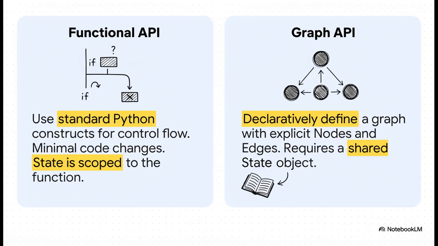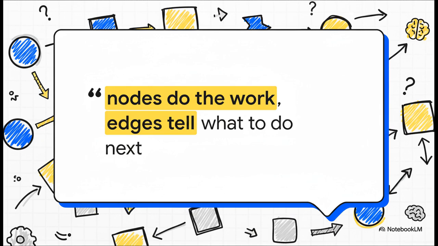On the other hand, you have the Graph API. This is a much more structured approach where you explicitly define all your nodes and edges. It takes a little more setup, but its killer feature is that you can actually visualize your agent's entire thought process as a graph. And I just love this quote from the LangGraph documentation because it sums up the whole idea so perfectly. Nodes do the work, edges tell what to do next. It's such a simple but powerful way to think about building these complex systems.